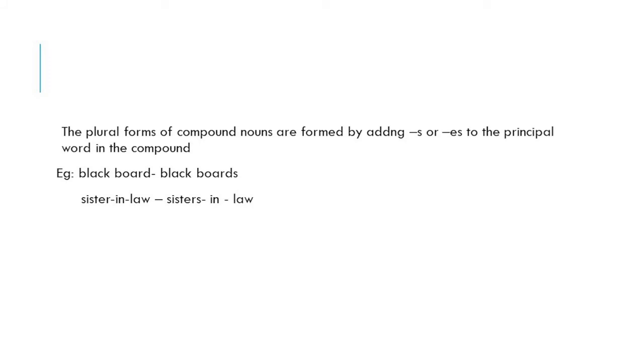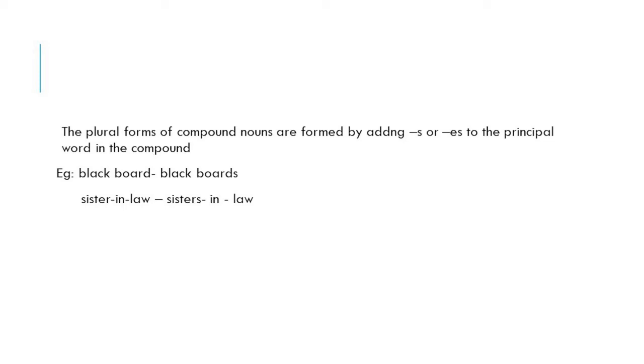The plural forms of compound nouns are formed by adding s or es to the principal word in the compound. In our previous classes, we have studied about compound nouns. Compound nouns are formed by a combination of nouns. Example, blackboard. Its plural can be formed by adding s or es to the principal word. Here the principal word is board. So, its plural can be formed by adding s to the word board. Then the plural of blackboard is blackboards.